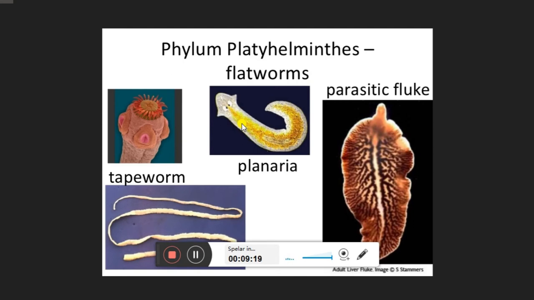They are thick, and mostly they are all parasitic. That means they live on a living host, especially inside the body of the living host. So this is the tapeworm. Tapeworm lives inside the body, and they attach themselves to the intestine of animals, especially pigs and all. This is the mouth through which they attach themselves to the intestine. Then Planaria is there, and parasitic fluke.